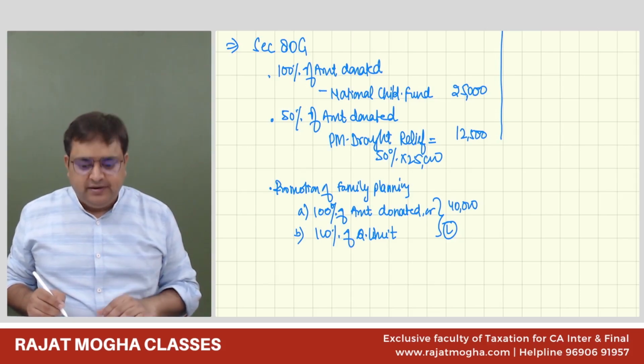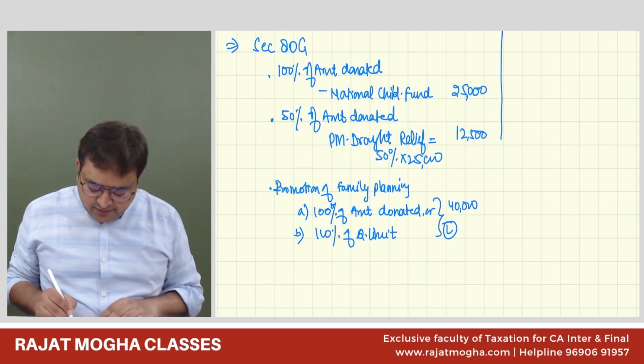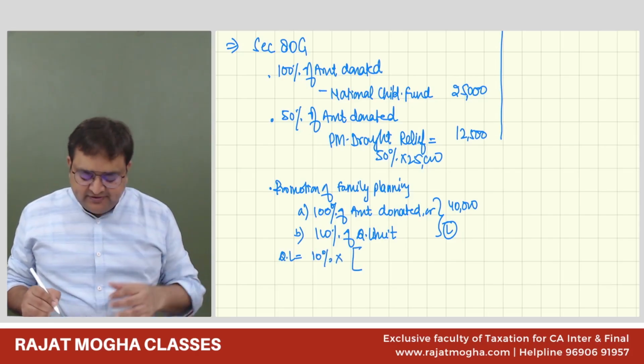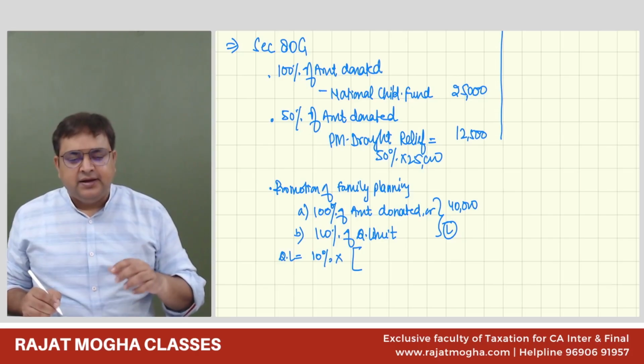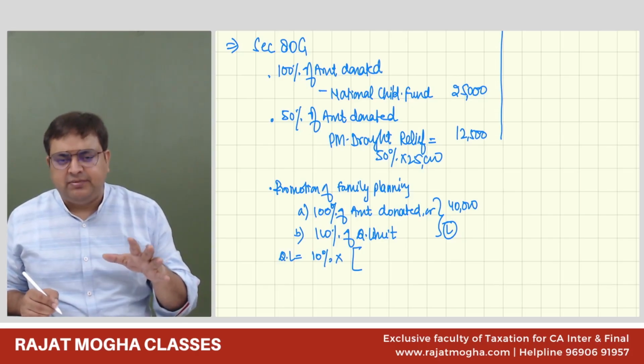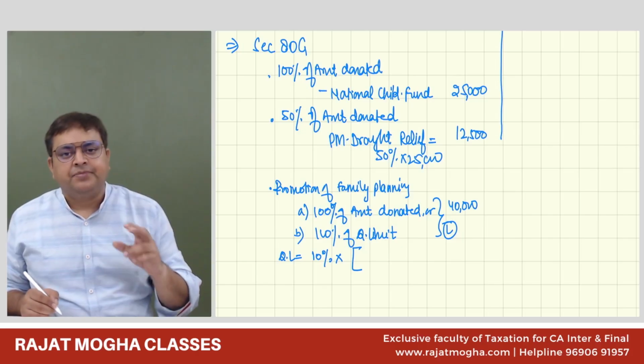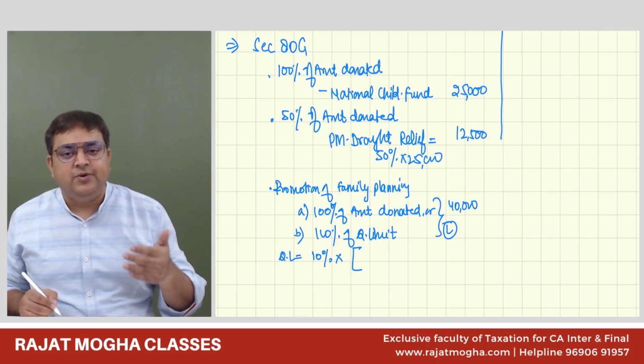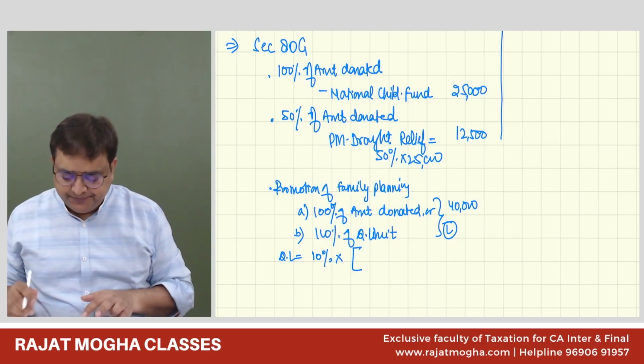What is qualifying limit? Qualifying limit is equal to 10% of adjusted GTI. What is adjusted GTI? GTI minus long-term capital gain, 111A short-term capital gain, not all short-term, 111A, minus all deductions from 80C to 80U except 80G.